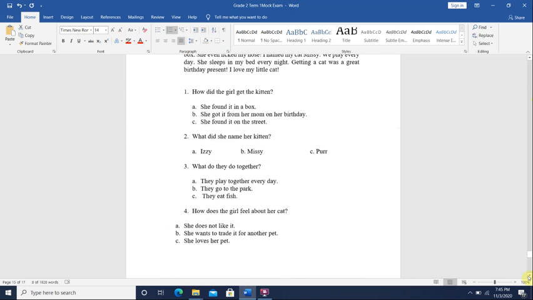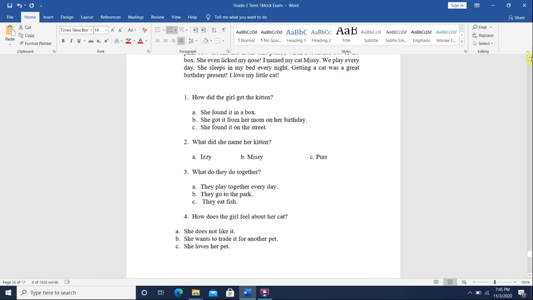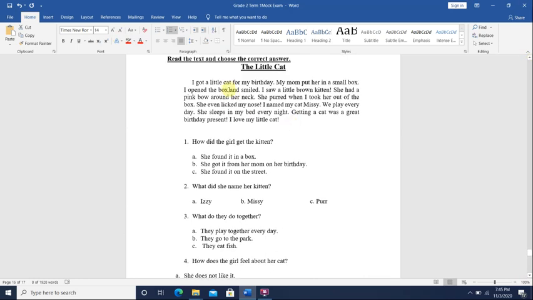Another story. Sorry. The Little Cat. The title of the story is The Little Cat. I got a little cat for my birthday. My mom put her in a small box. I opened the box and smiled. I saw a little brown kitten. She had a pink bow around her neck. She purred when I took her out of the box.